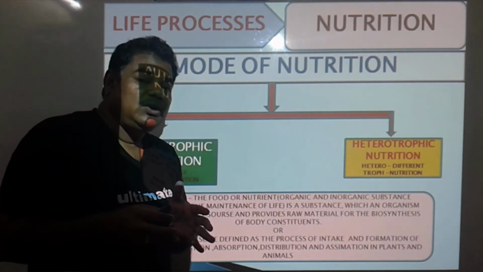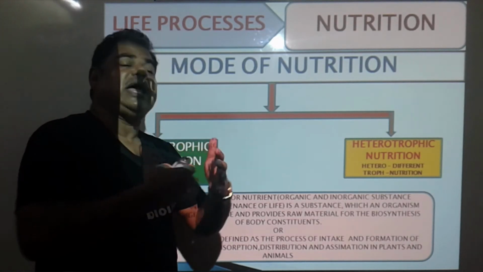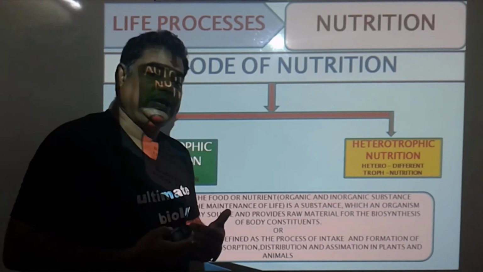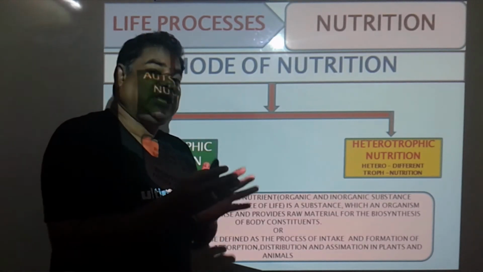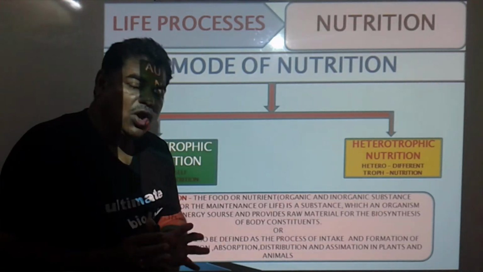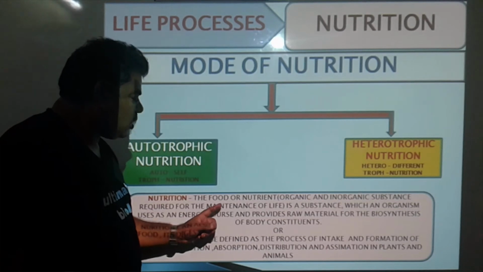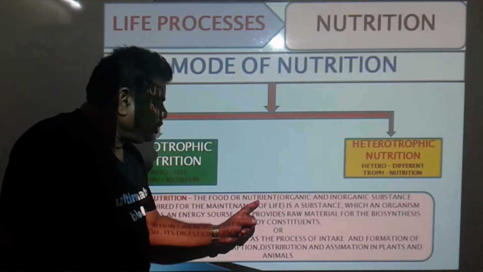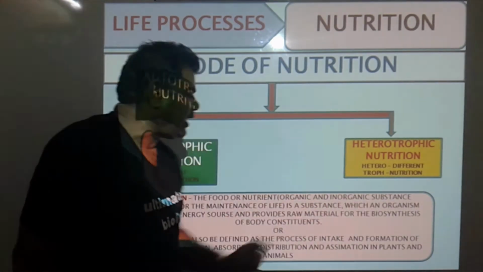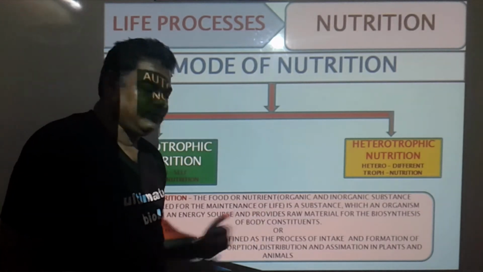Means a plant prepares its own food material, due to which plants are autotrophic, and we animals, or the animals which are present on the earth, totally depend on other organisms for their food material, due to which they are heterotrophs. Now see the definition of nutrition. The food or nutrients, organic and inorganic substances required for the maintenance of life.